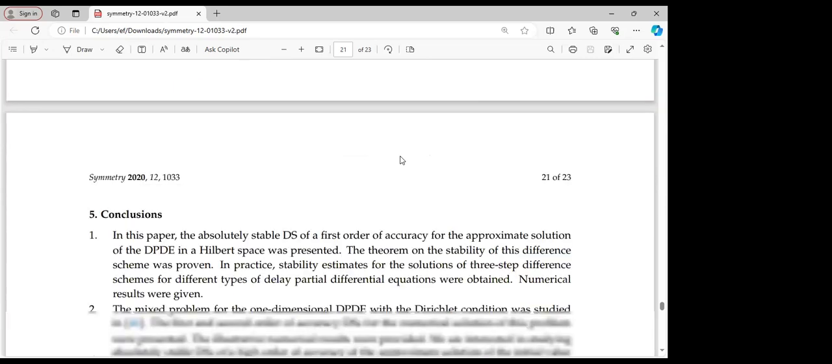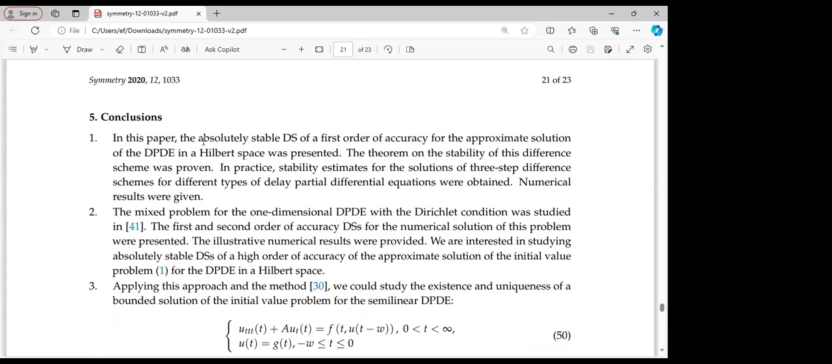So in conclusion, from what we've seen, the absolutely stable difference scheme of the first order of accuracy for the approximate solution of the PDE in a Hilbert space was presented, and the theorem on the stability of this difference scheme was also proved. In practice, stability estimates for the solution of the three-step difference scheme for different types of delay partial differential equations were obtained, and we were also able to present some numerical results.